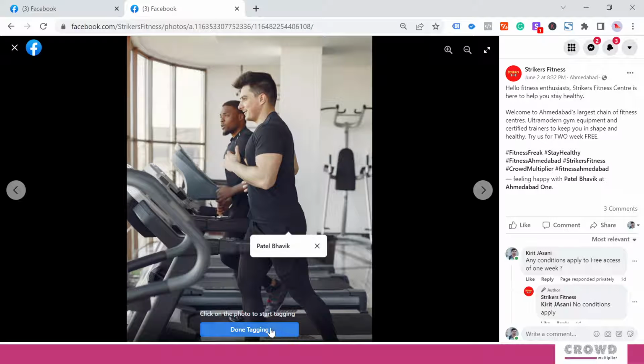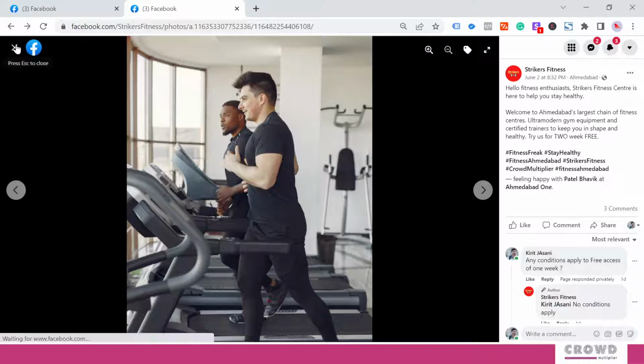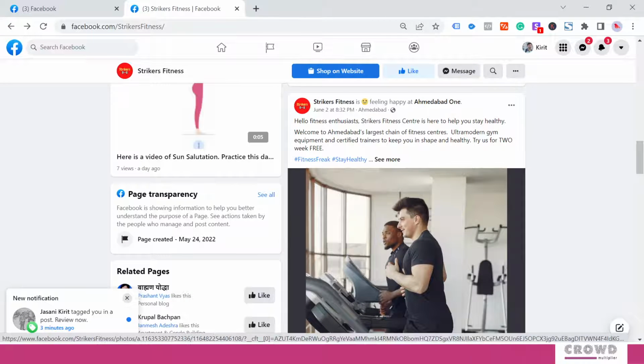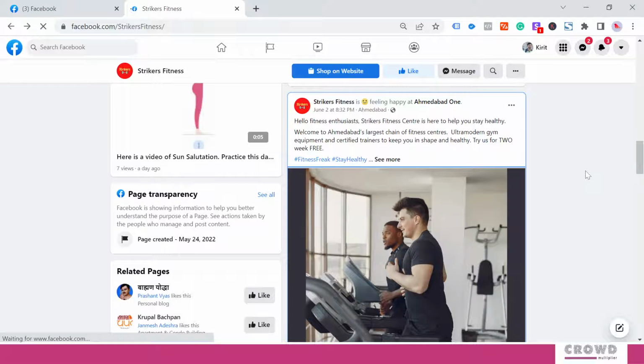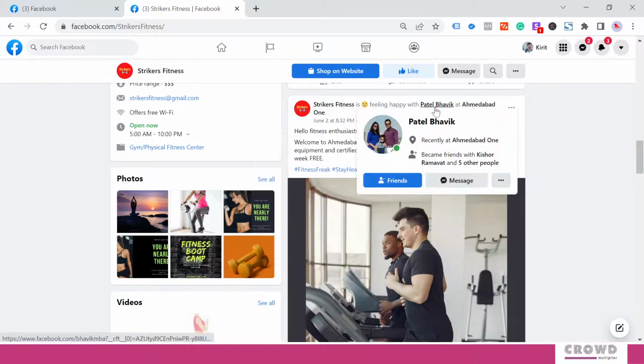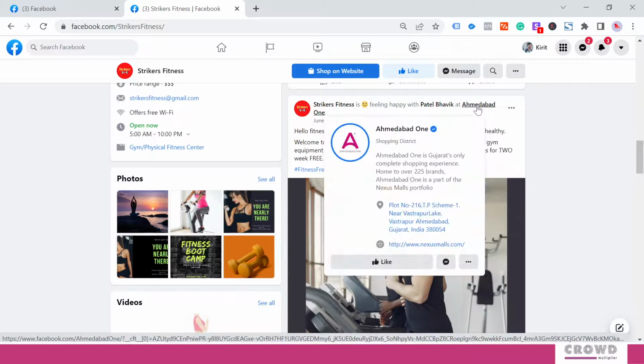So if I click done tagging and close this post, refresh this, we can see over here Strikers Fitness feeling happy with Patel Bhavik and Ahmedabad one.